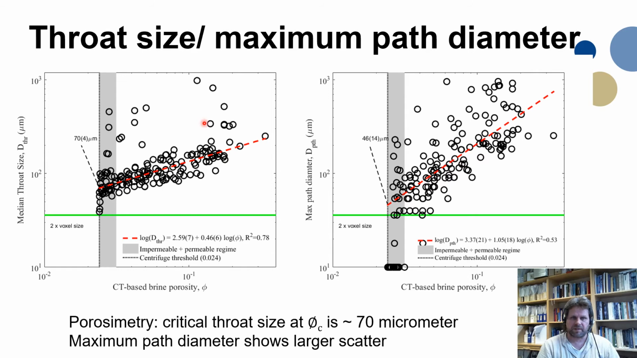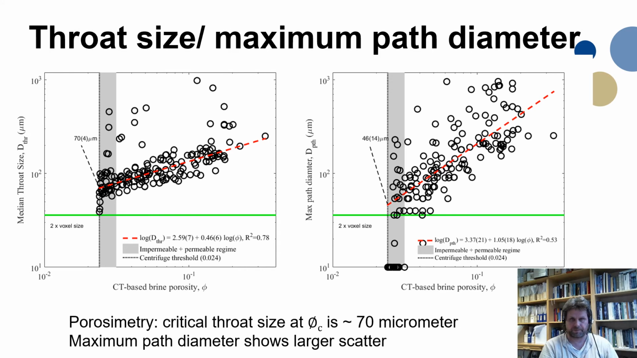But the throat size has quite a good relationship here, and we see the throats are decreasing with lowering the porosity. And here at the percolation threshold, the throats have a typical width of 70 micrometer. So that's where we actually observe that the channels disconnect, and therefore the whole pore space becomes disconnected and is no longer percolating.